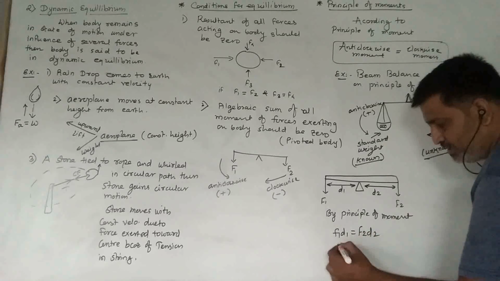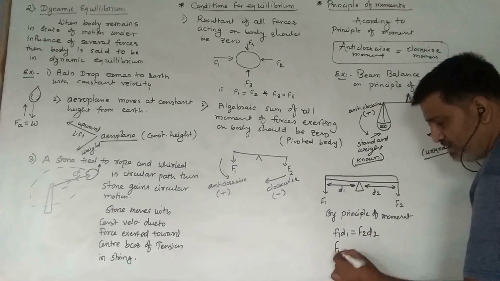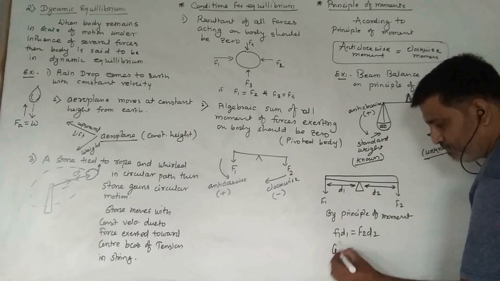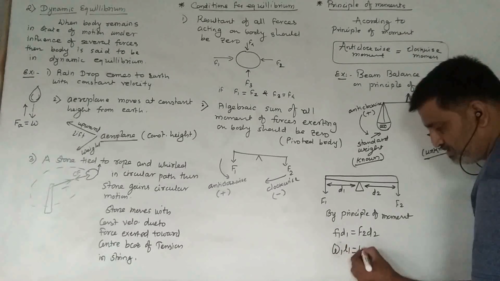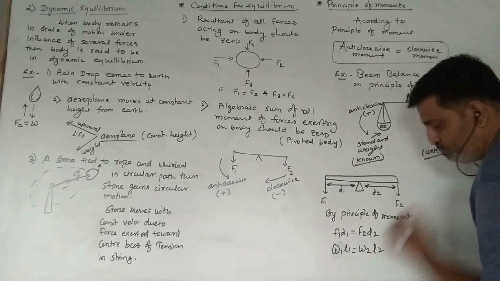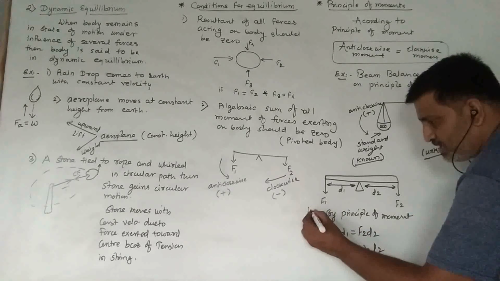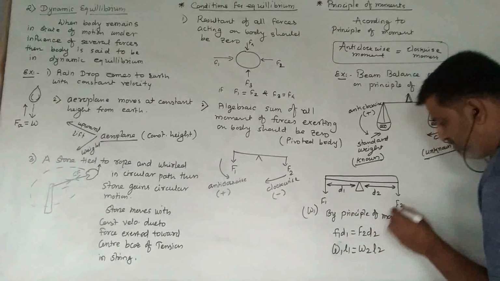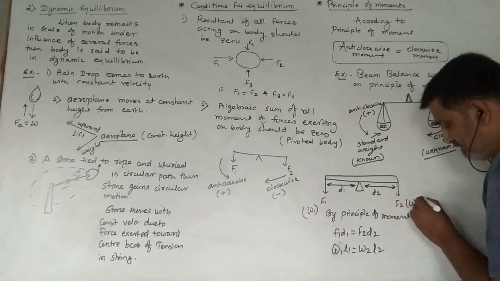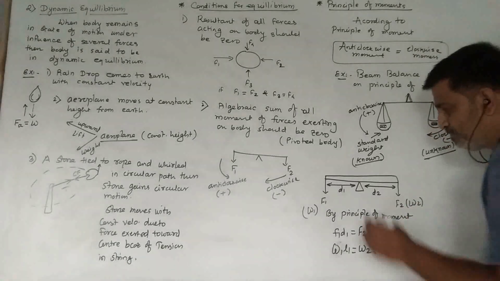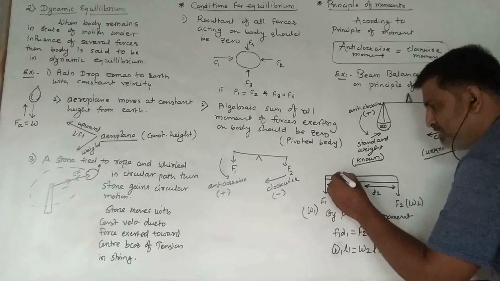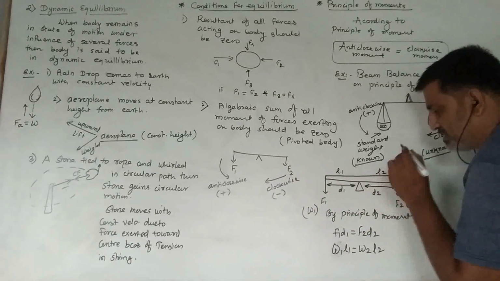In your book it is given as W1 L1 is W2 L2, meaning this F1 we can say is a weight W1, F2 is weight W2, and this distance is given as L1 and this distance as L2.